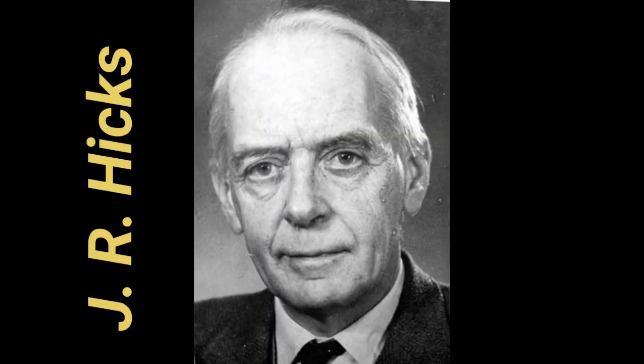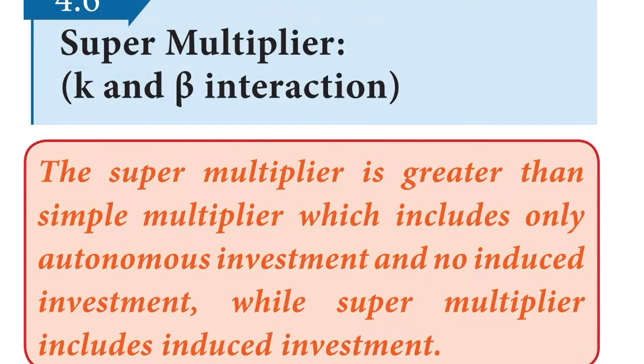Professor J.R. Hicks has introduced both multiplier and accelerator with a view to measuring the total effect of initial investment on income. The combined effect of the multiplier and the accelerator is also called the leverage effect.